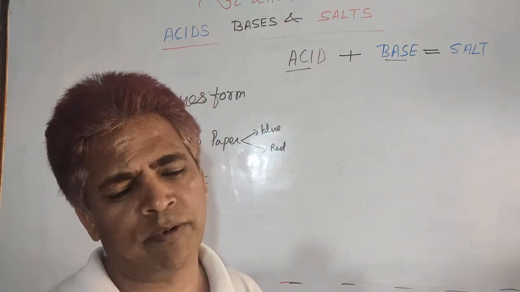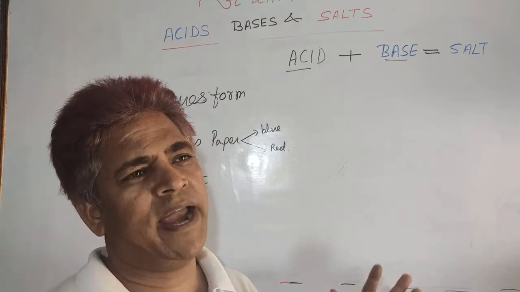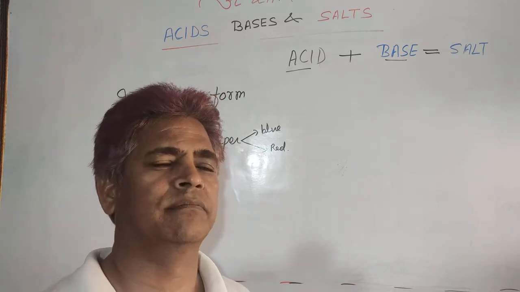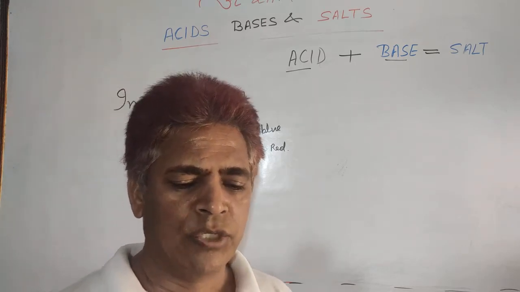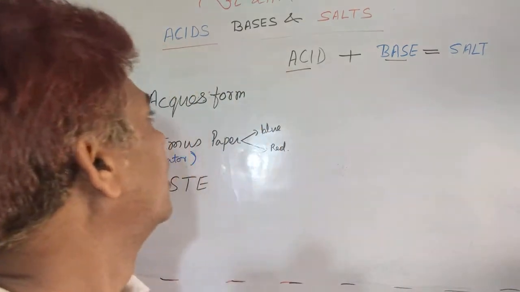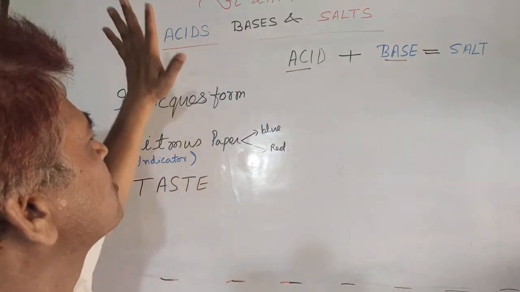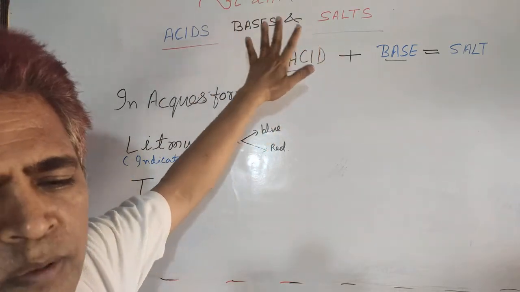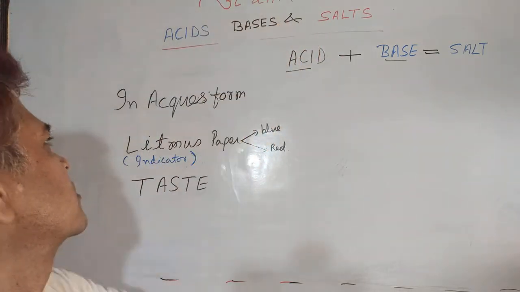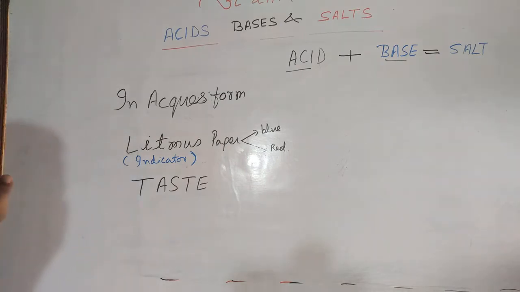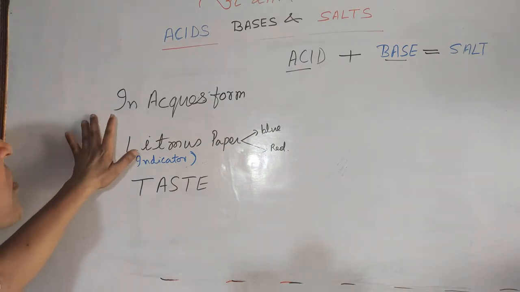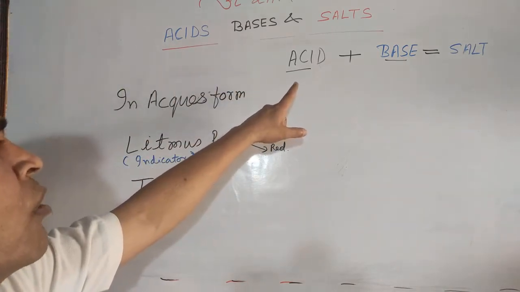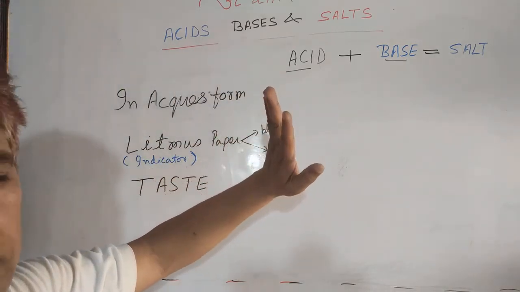Even in the first chapter of 10th class, you classified substances as oxidizing agent and reducing agent. So, here all chemical substances are classified as acid, base and salt on the basis of the nature of the substance. There are three techniques by which we can recognize acid, base and salt.